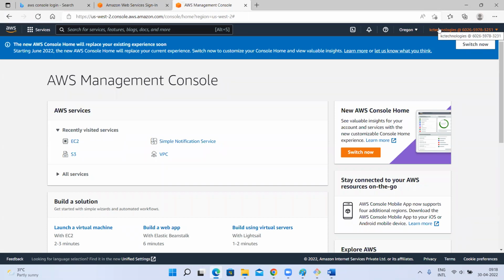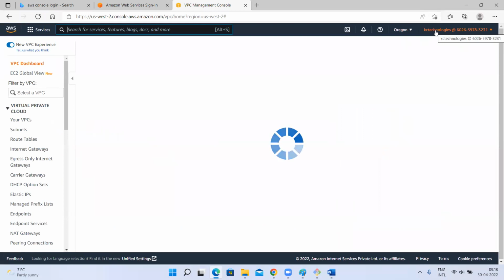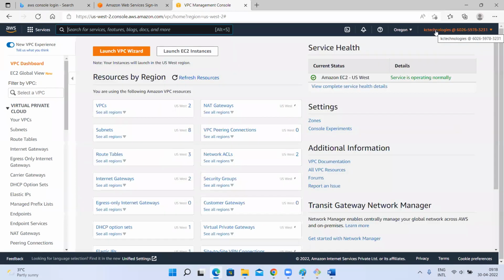we attached to the KC Technologies user? EC2 full access. EC2 full access. Yes. We gave EC2 full access, which means this KC Technologies user can do anything on EC2. Let me try to go to VPC. As a KC Technologies user, I have only EC2 full access, but I'm trying to go to VPC.